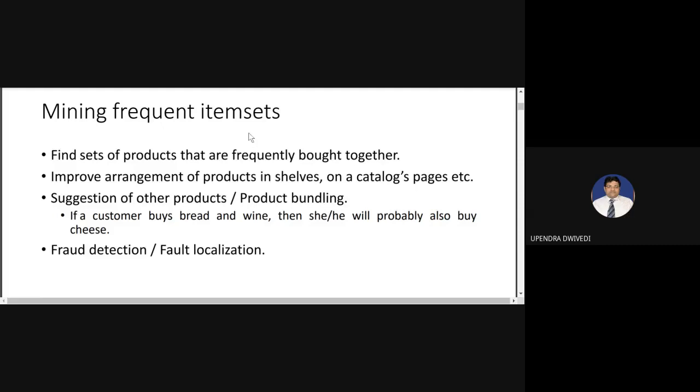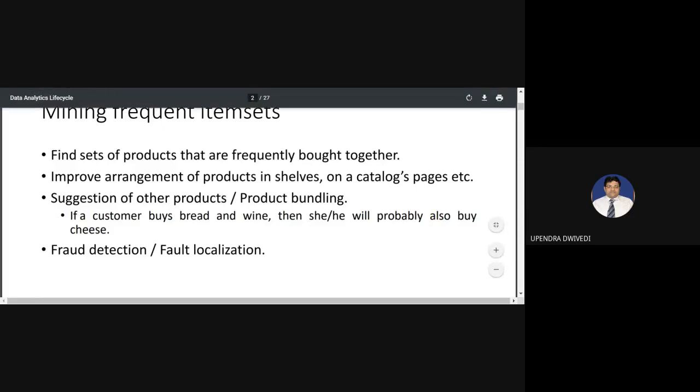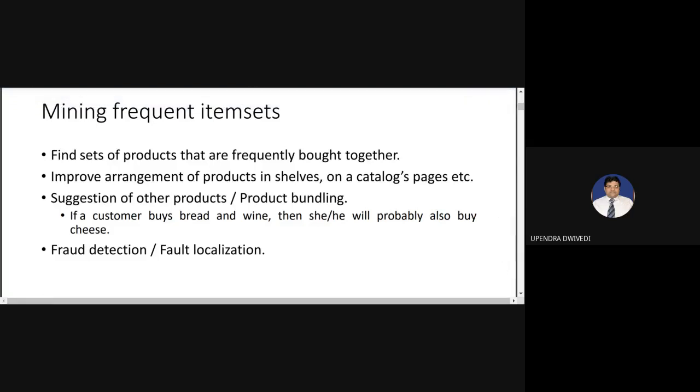There can be multiple possibilities. If you want to share, you can use the chat box and please give your idea. If you want to improve the arrangement of product in the cells, then how can you do that?